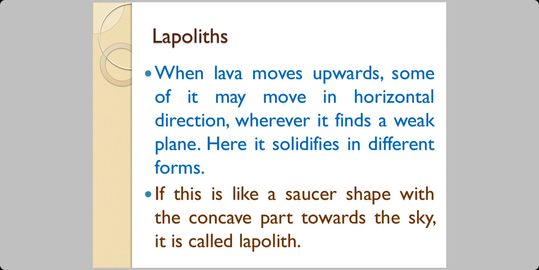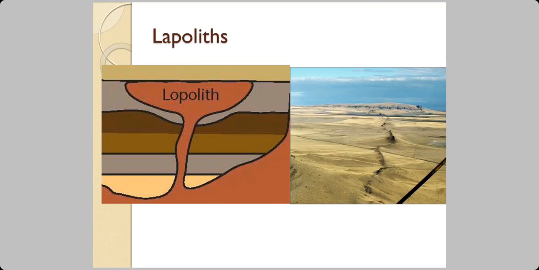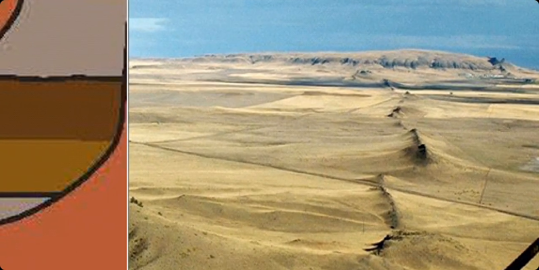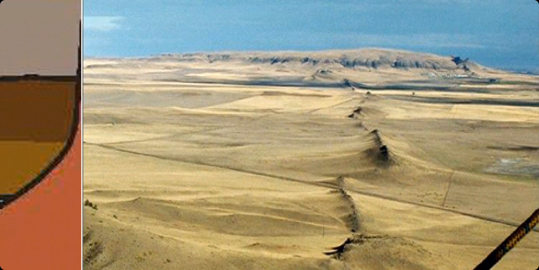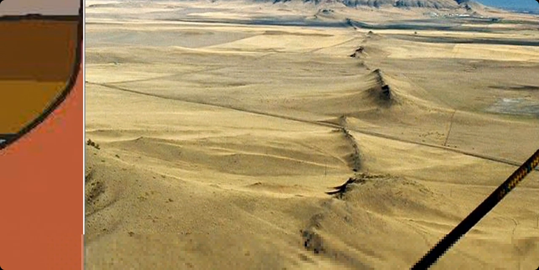Talking about lapoliths now. When lava moves upwards, some of it may move in horizontal direction also, wherever it finds a weak plane. In such weak planes, it moves in horizontal directions, and here it solidifies into different forms. If this is like a saucer shape with a concave part toward the sky, we call it a lapolith. And this photograph on the right hand side doesn't show the lapolith directly, but you can guess what is below the soil.